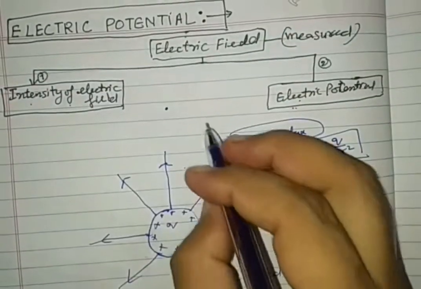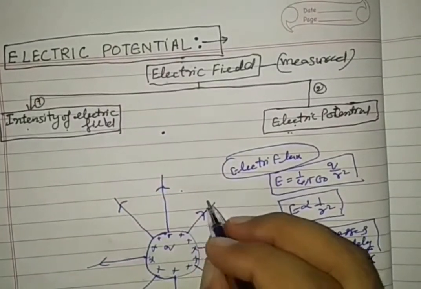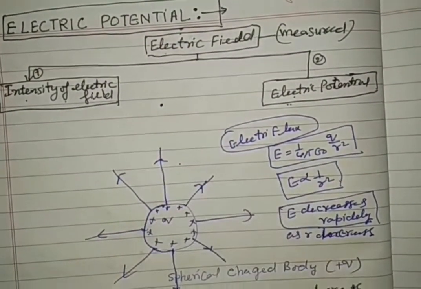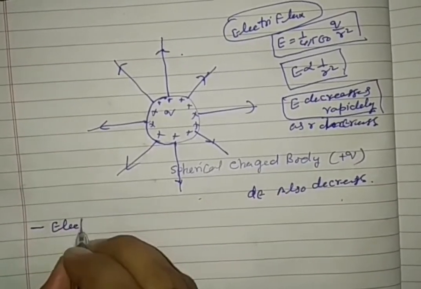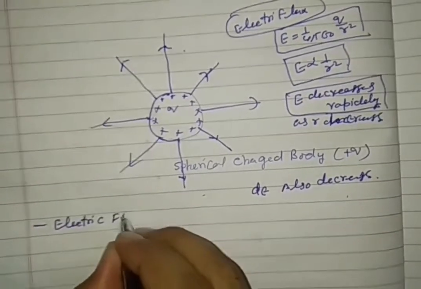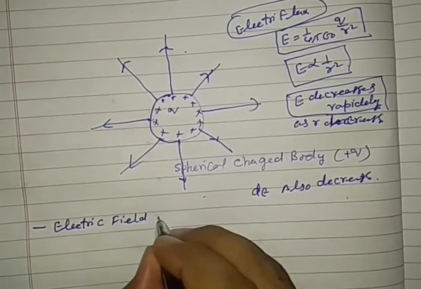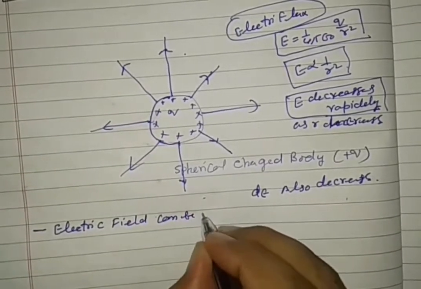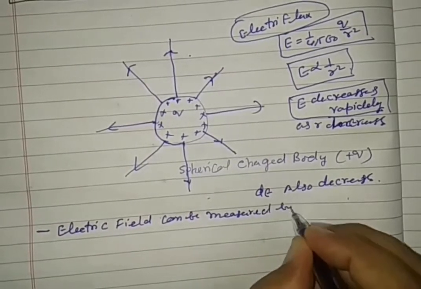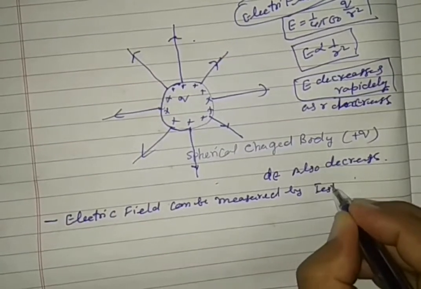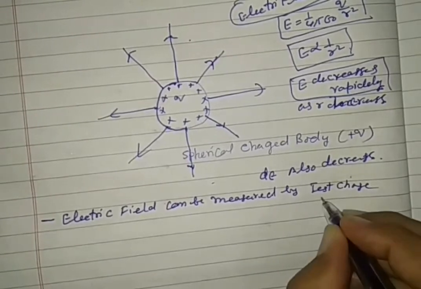One thing please keep in mind, the electric field, see very carefully this line, can be measured by test charge. What is test charge?